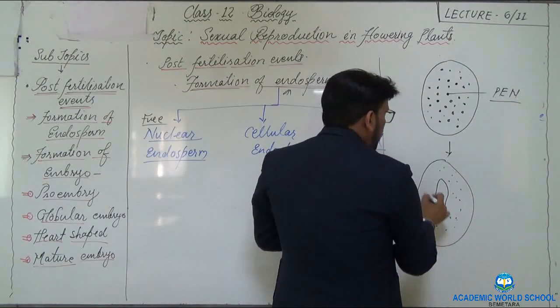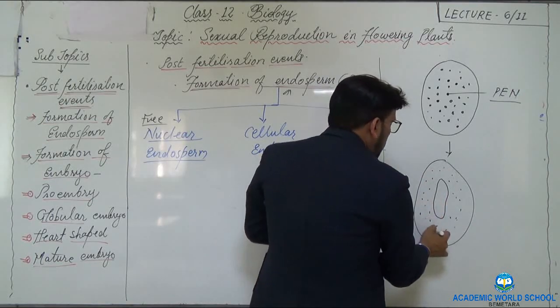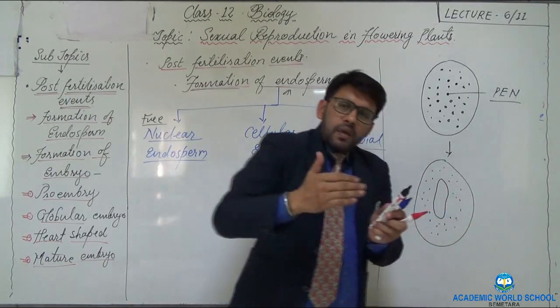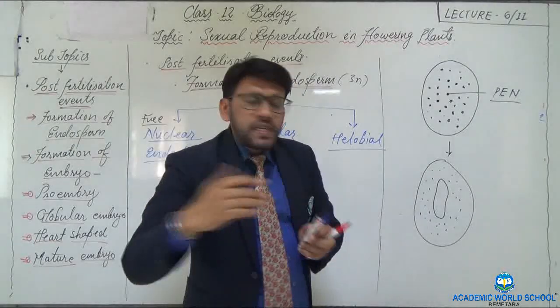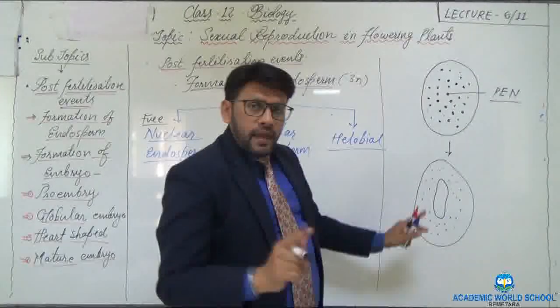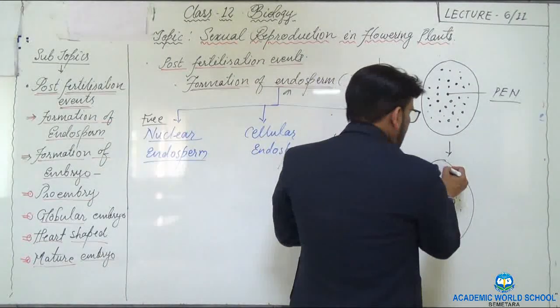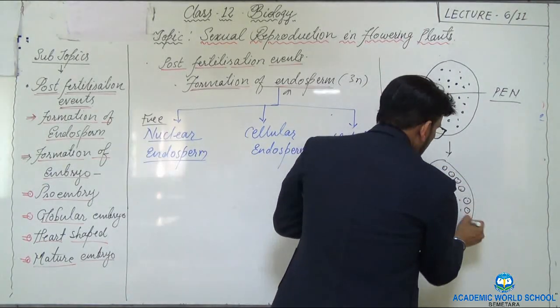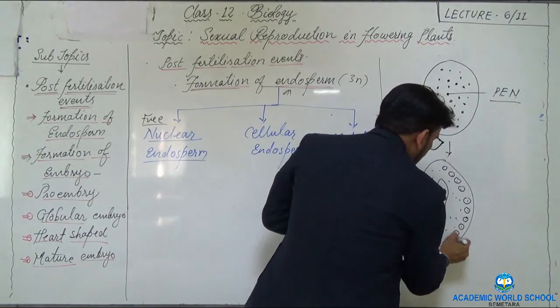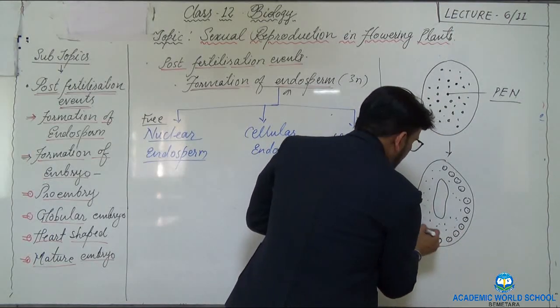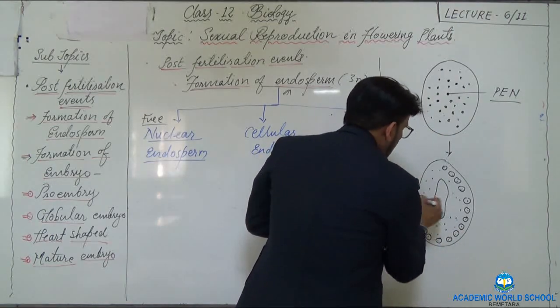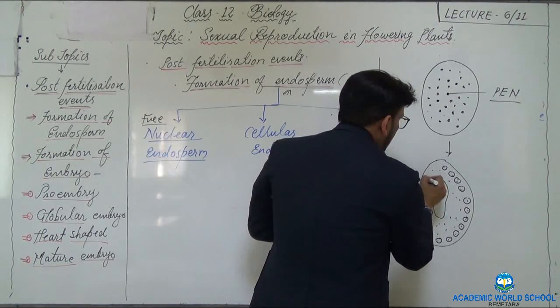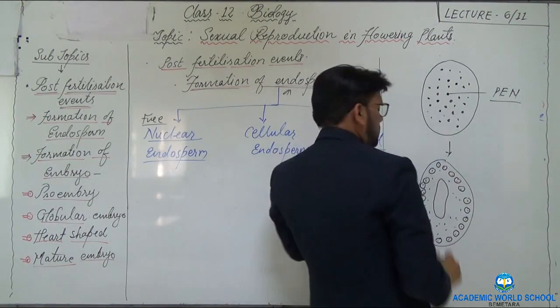As a result, these free nuclei keep on moving towards the periphery, and the peripheral nuclei, you can see here, are now changed into cells.